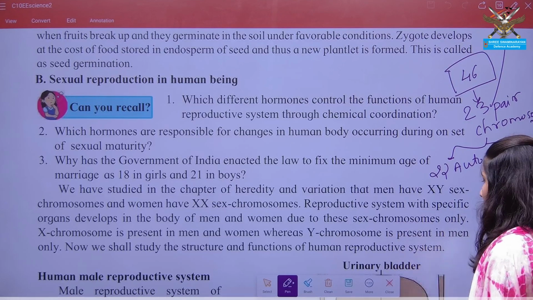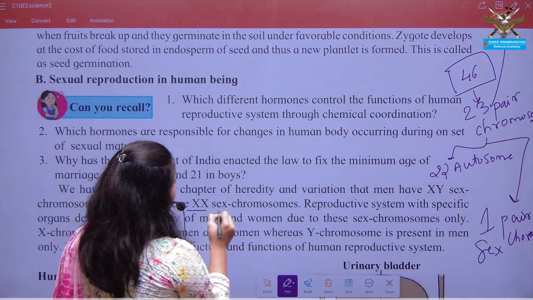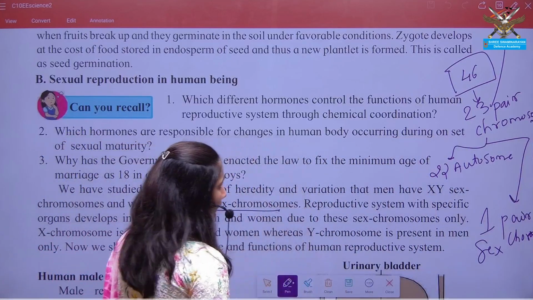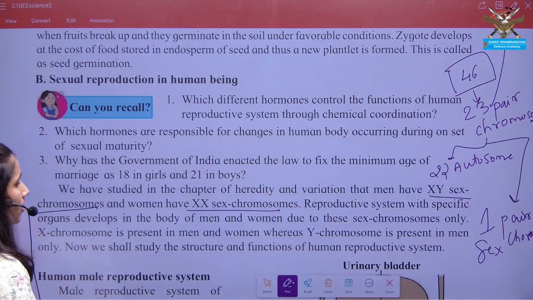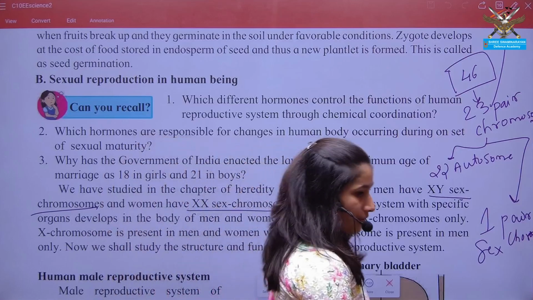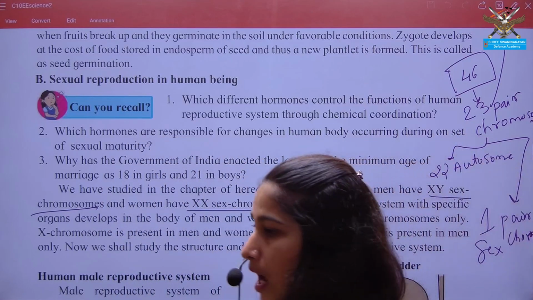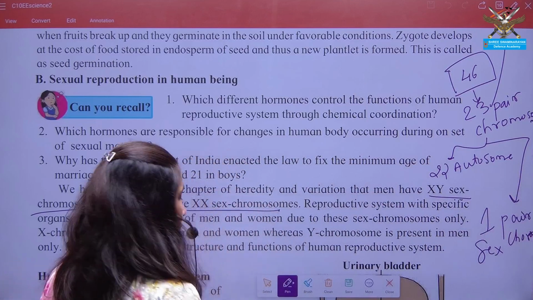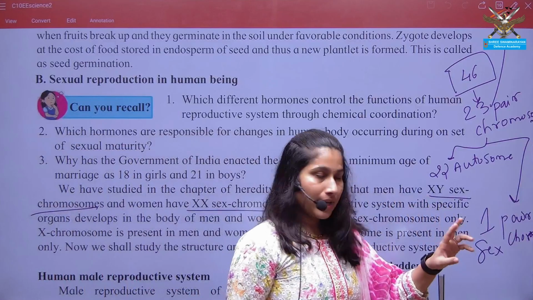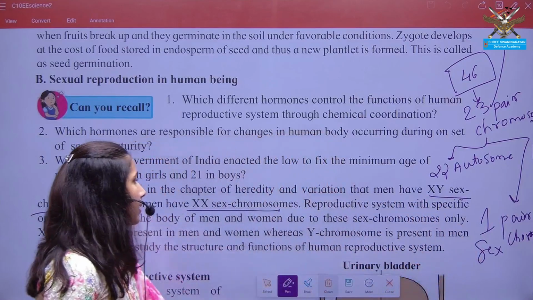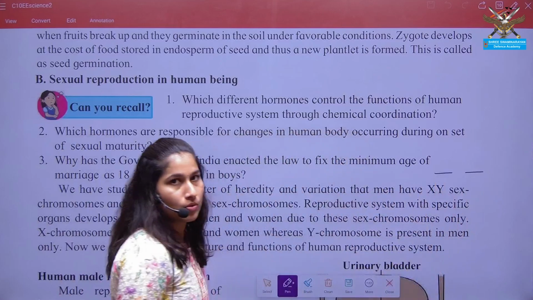So again, in this, the condition seen is XX sex chromosome and XY sex chromosome. Within humans, there are 23 pairs of chromosomes, out of which 22 are autosomes, one is sex chromosome, and again there is a pair. Obviously, if you say a pair, in the pair you have two individual chromosomes, right?